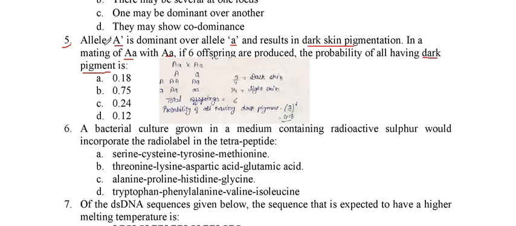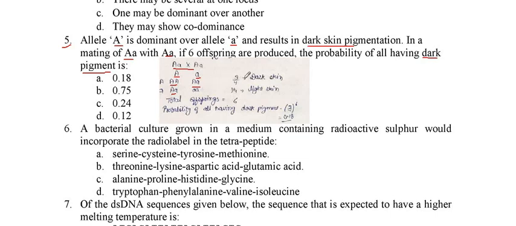For dark pigment, what is dominant? A is. So if we make a cross between small a and capital A, two types of gametes are produced, A and small a, and similarly by the other parent. With this Punnett square, we found that three genotypes result in dark pigmentation and only one results in light skin pigmentation.